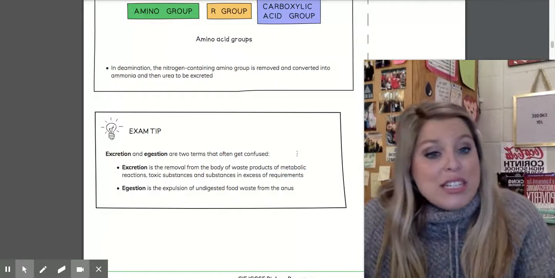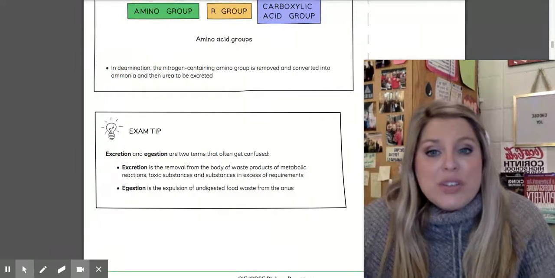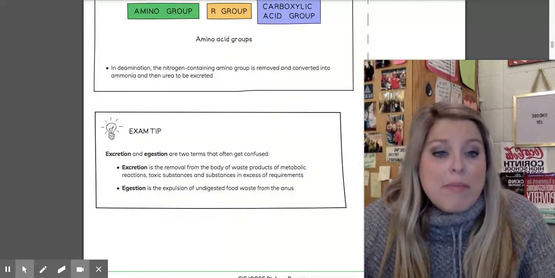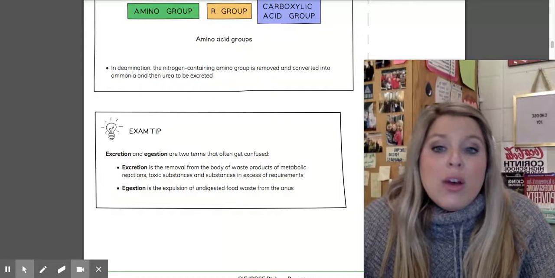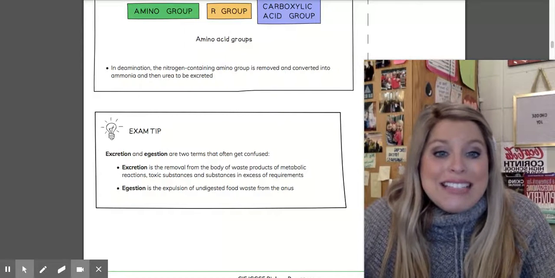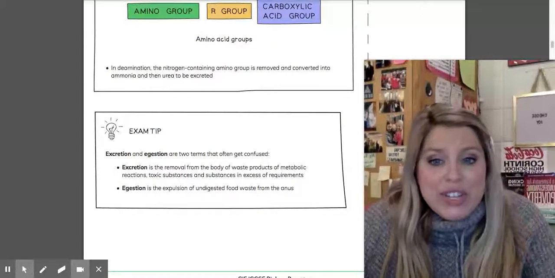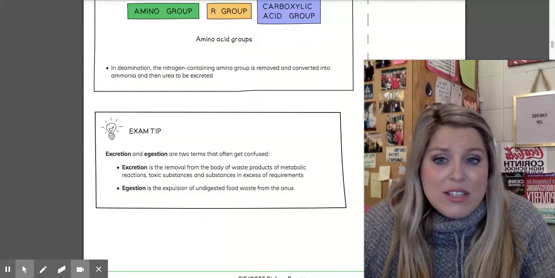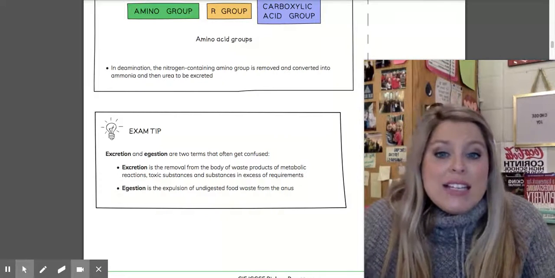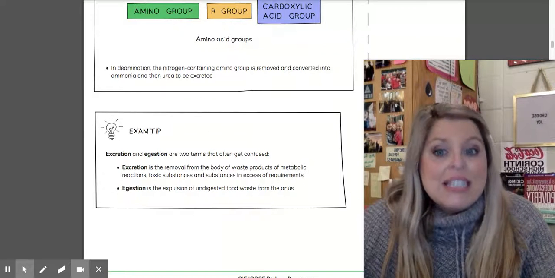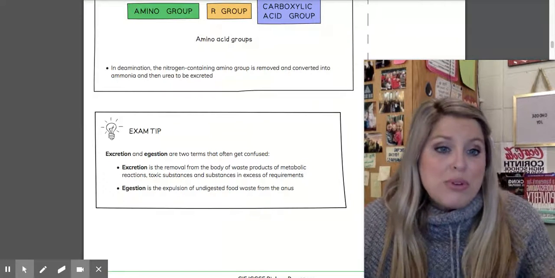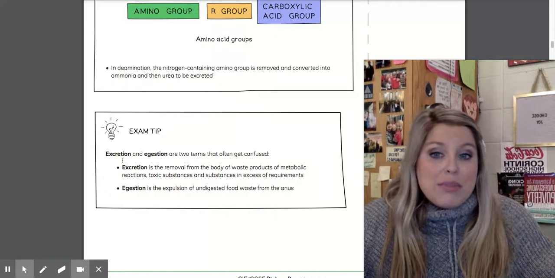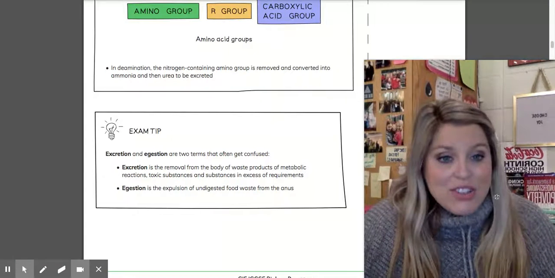And then just an exam tip to wrap us up today. Excretion is the removal of bodily waste products from metabolic reactions or toxic substances and excess requirements. But egestion is the expulsion of undigested food waste from the anus. So excretion is the removal of bodily waste. Egestion is actually that expulsion of just undigested food. So make sure you understand the differences between excretion and egestion.